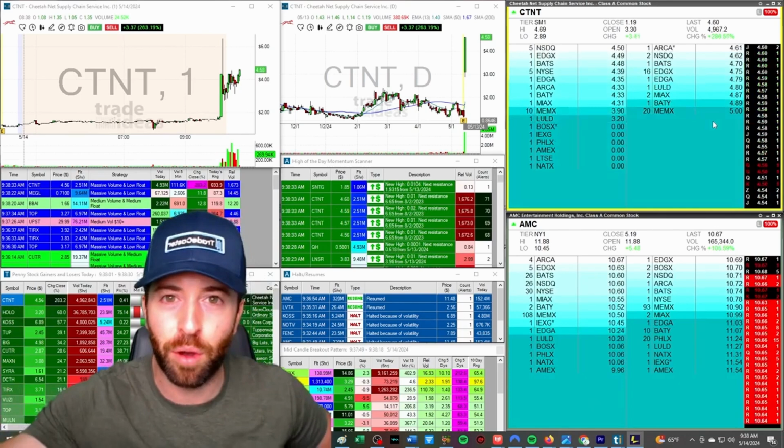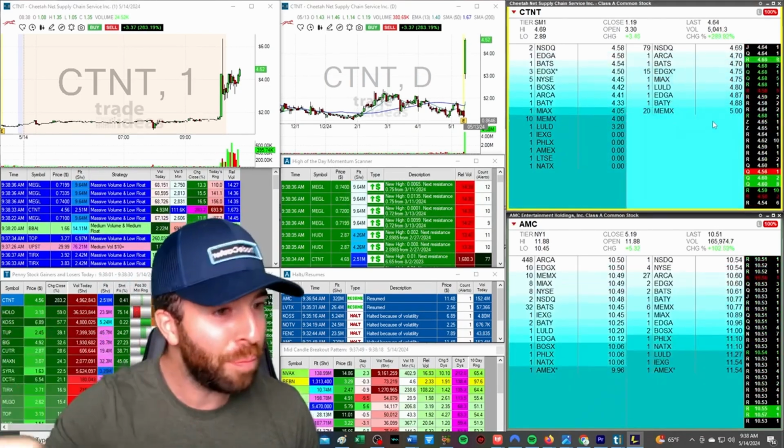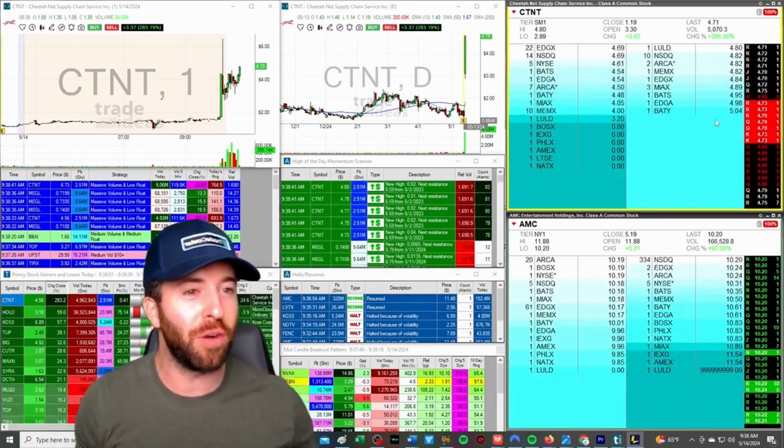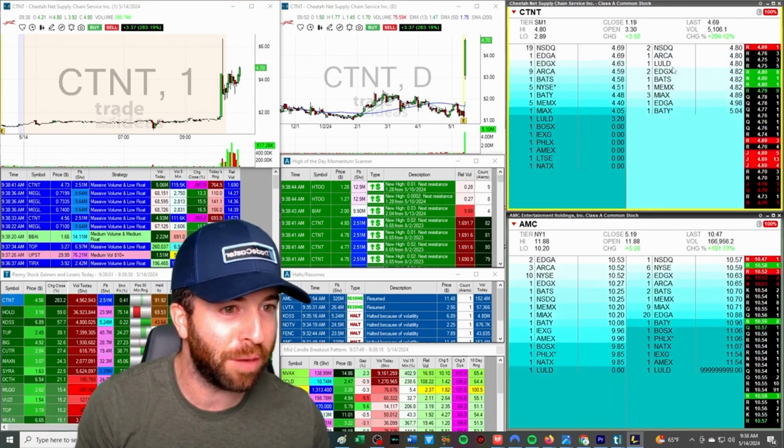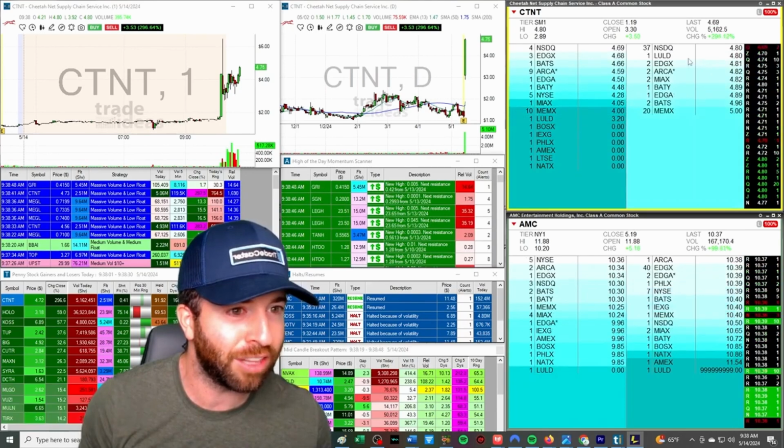But a lot of times when you hit the halt price, it shows encouragement. It's like, hey guys, CTNT, we hit the halt price. Guys, we know buyers are moving, so great. So here, look at this. CTNT starting to spike. We might hit the halt price right here. LULD's at 480. Can we get up to 480 and hit the halt price and get halted?